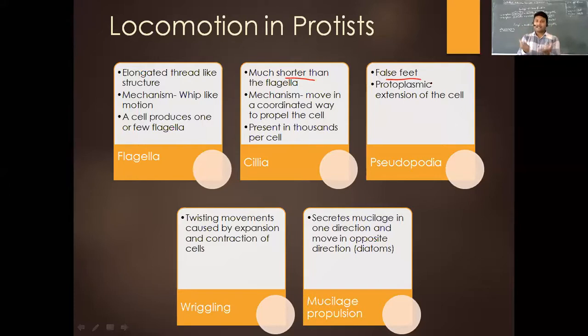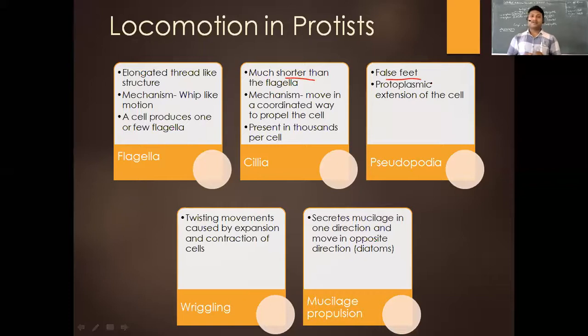You have the entire cell, and some amount of the protoplasm is going to be extended towards a particular direction that kind of relates to the feet. So that will allow the organism to move in that direction. For example, the protoplasm is extended in one particular direction, and then the organism is going to be pulled towards that particular spot. And after that, again there is going to be an extension of the pseudopodia, and that will allow the organism to move. So you have the flagella, you have cilia, then you have the pseudopodia.